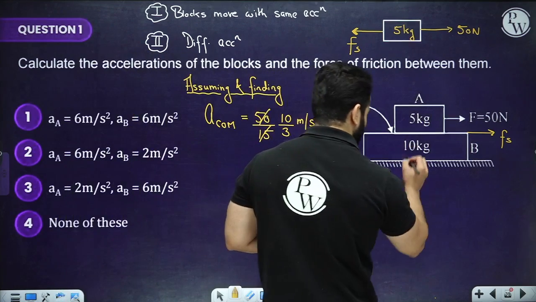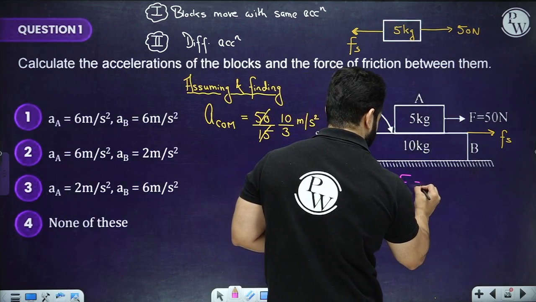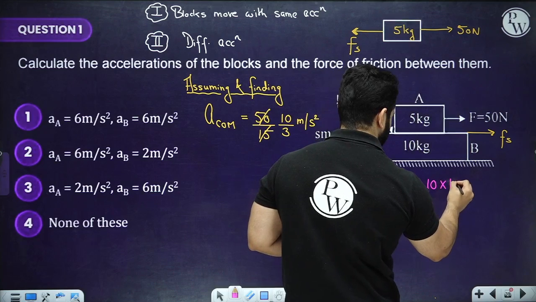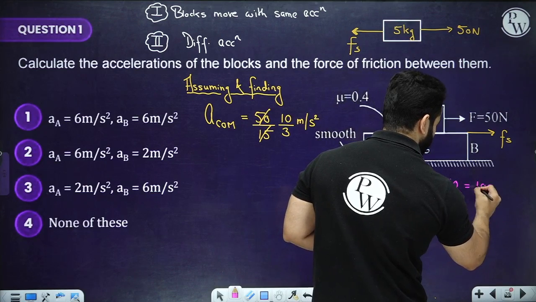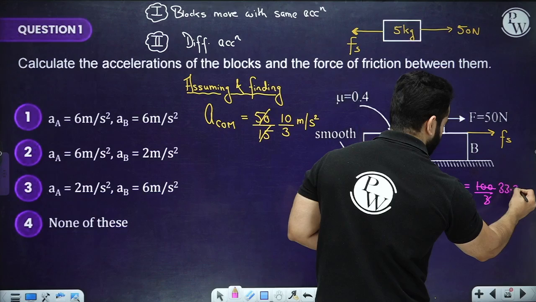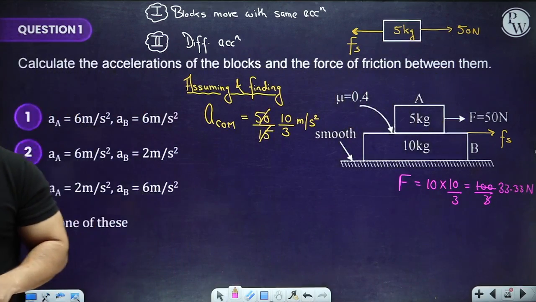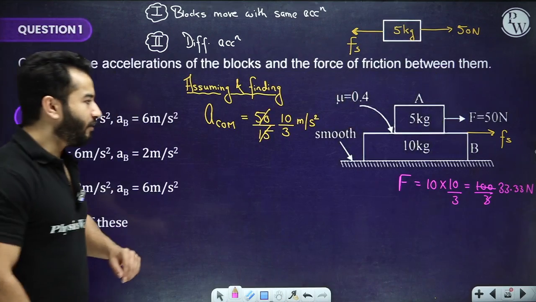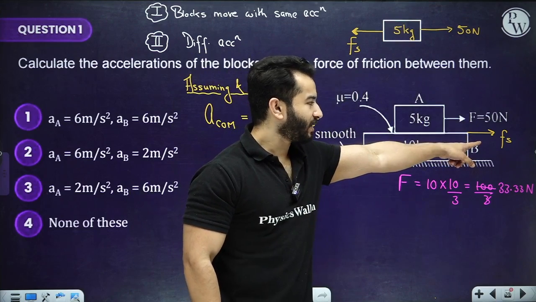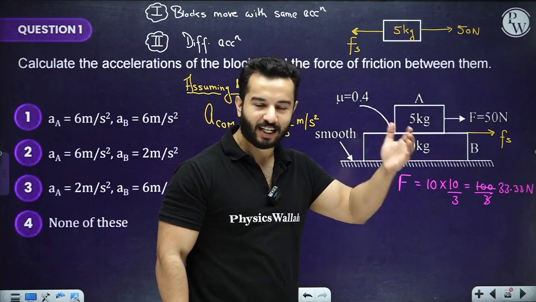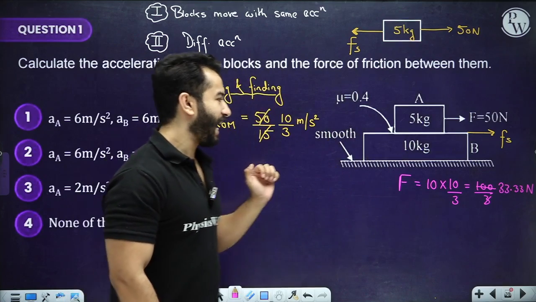So the force which is needed is 10 times 10 by 3, that is 100 by 3, which is around 33.33 Newton. Is that correct? So if this is the required force, let's find out whether the friction force is large enough to provide this acceleration or not.